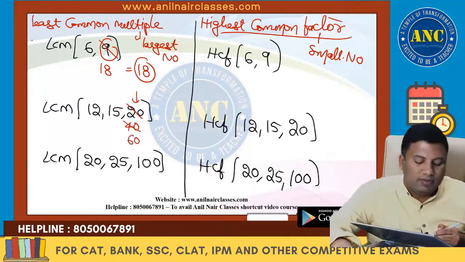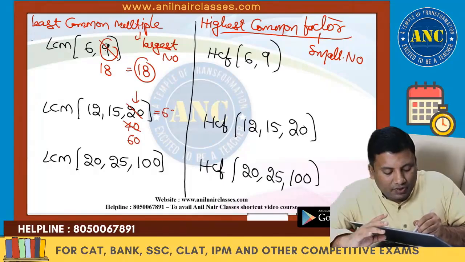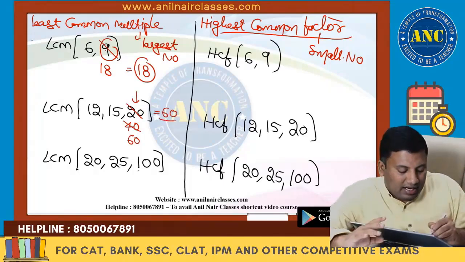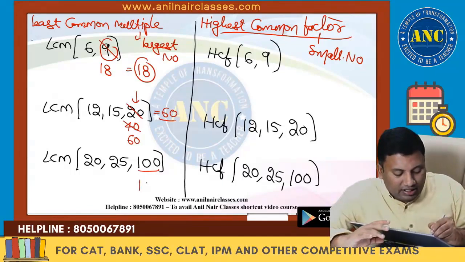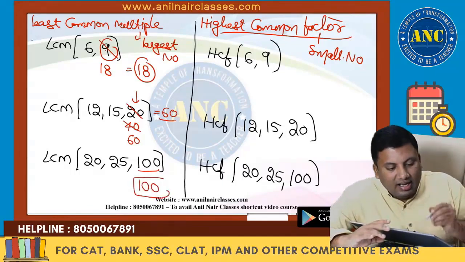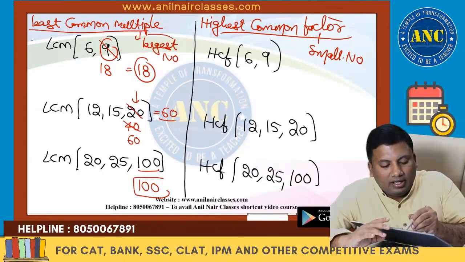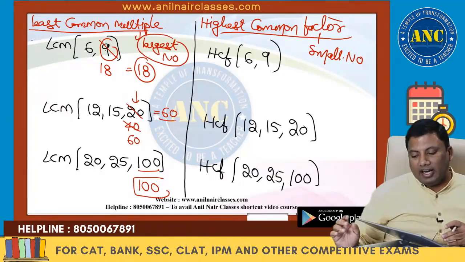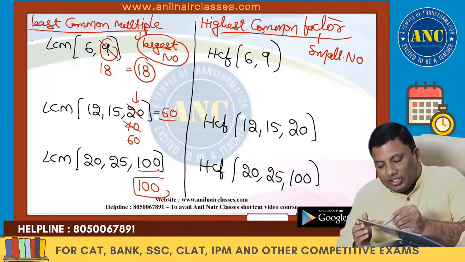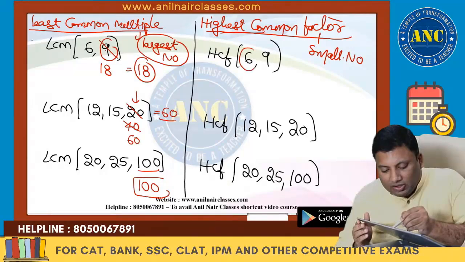Is 60 divisible by 12 and 15? Yes. Answer is 60. Then 100: divisible by 20 and by 25. Answer is 100. In least common multiple, take the largest number.